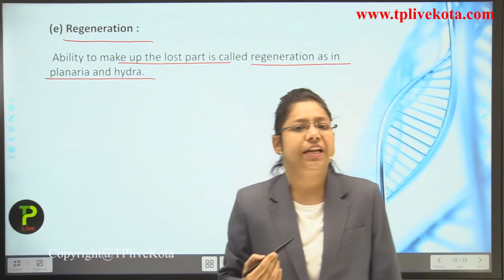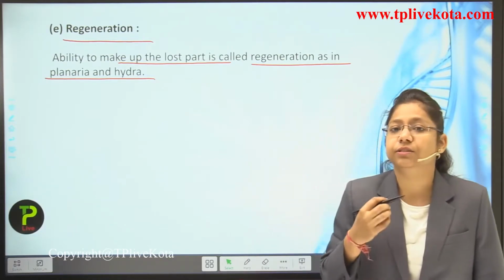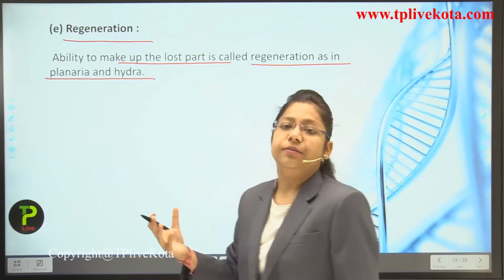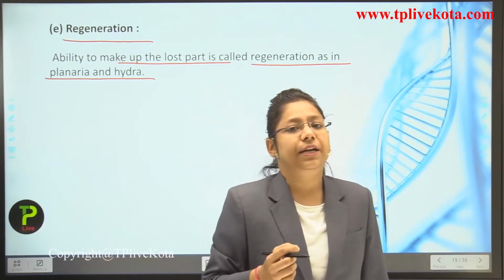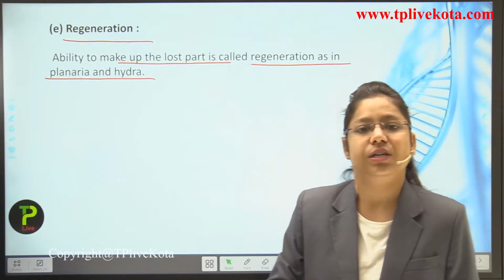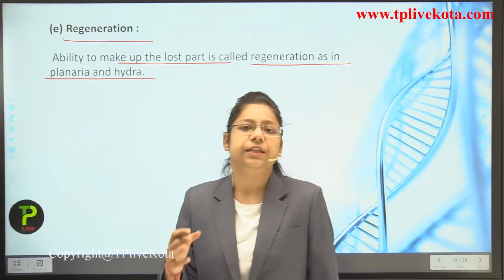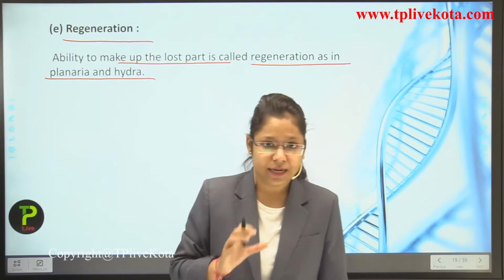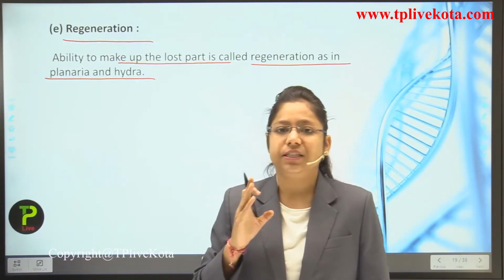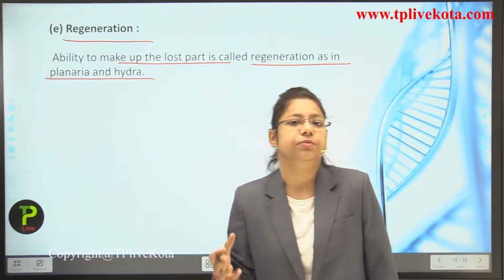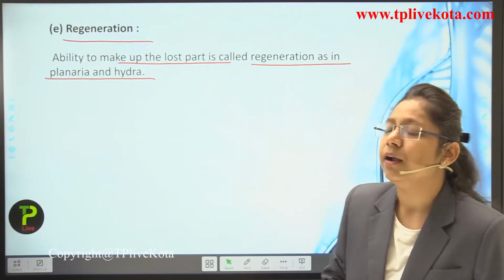Okay, so in planaria and hydra, what happens if a single part of the body is lost? The new part will get developed after a particular interval of time. So, this ability of a particular organism is known as what? Regeneration. Now, I want to give a very good example over here. You have seen that the starfish has conical structures. Now, what happens if a single part is damaged? After some time, the new parts will get developed. So, this is how regeneration takes place.